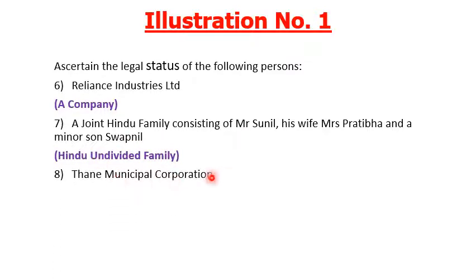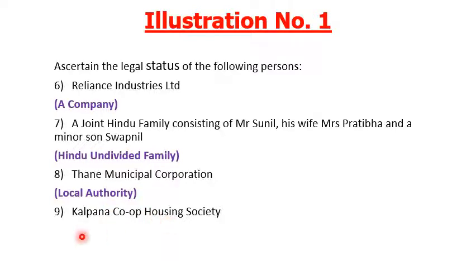Thane Municipal Corporation is a local authority. It is a self-government organization, so it comes under local authority. Kalpana Cooperative Housing Society covers under AOP or BOI. Why AOP or BOI? Because Kalpana Cooperative Housing Society does not refer to any registration or legal entity, hence it is considered either an association of persons or a body of individuals.